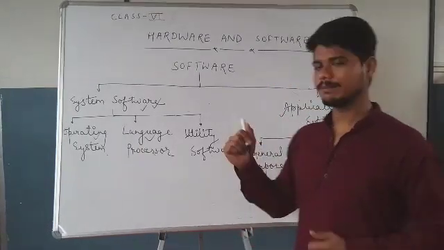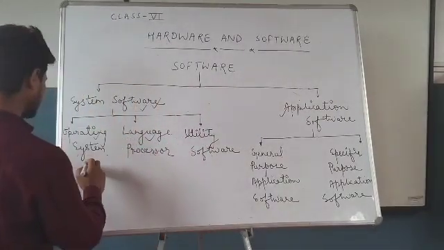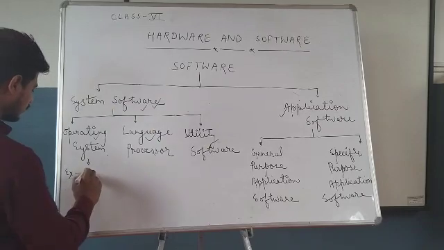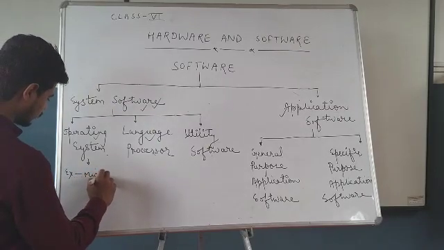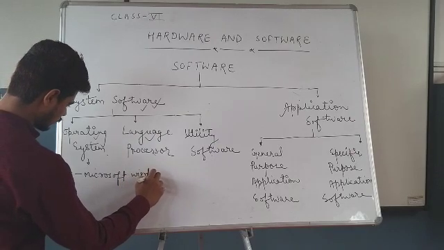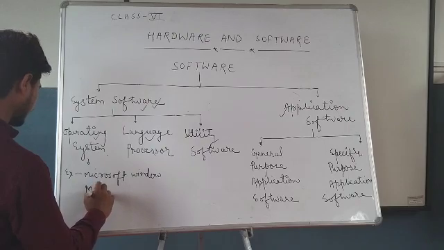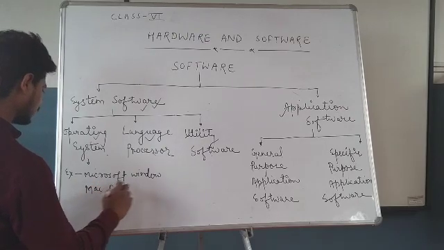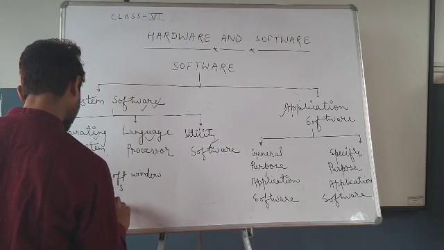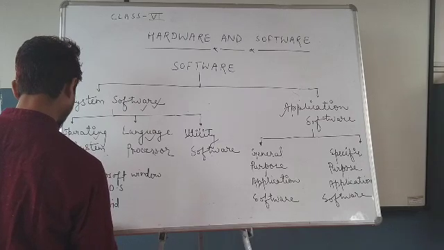Some examples of operating systems are Microsoft Windows, Mac operating system, Android, and iOS.